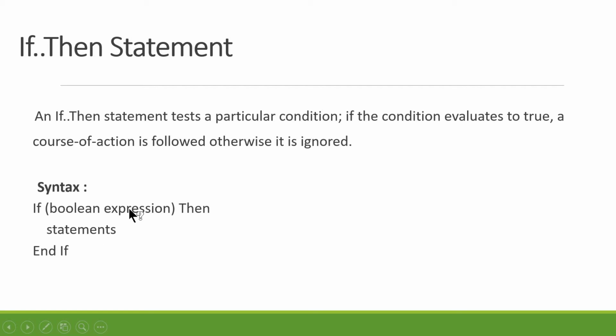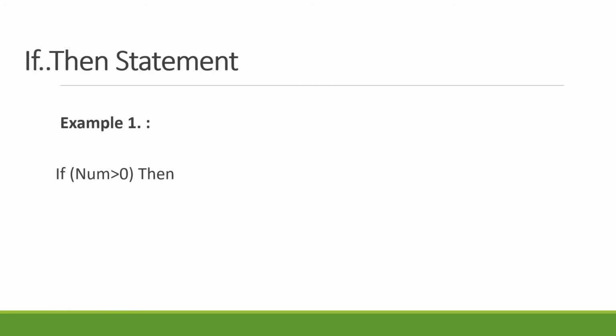If the condition is false, what happens? Then whatever the statements after end if will come, that part will be executed. This indicates that we don't have any statements for the false part. Let's see the example of if then statement here.